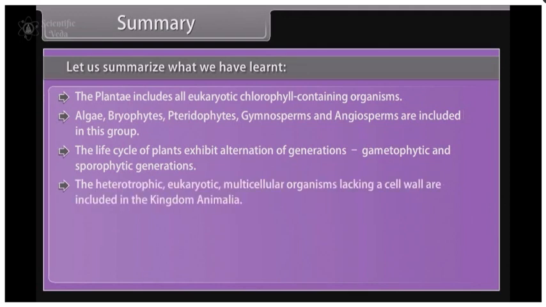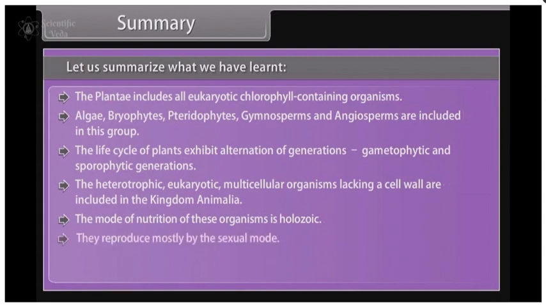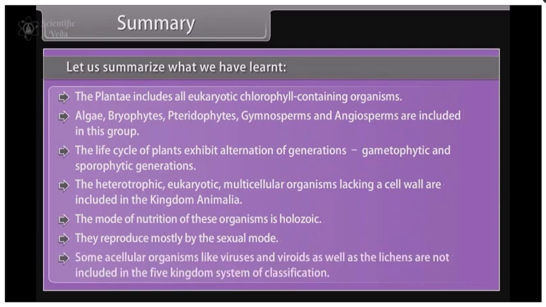The heterotrophic eukaryotic multicellular organisms lacking a cell wall are included in the Kingdom Animalia. The mode of nutrition of these organisms is holozoic. They reproduce mostly by the sexual mode. Some acellular organisms like viruses and viroids as well as the lichens are not included in the five kingdom system of classification.